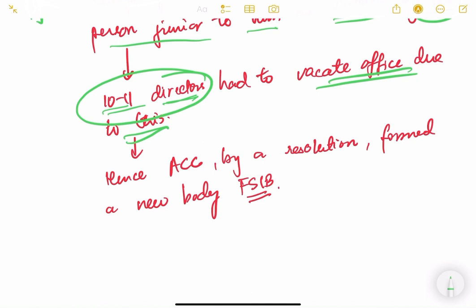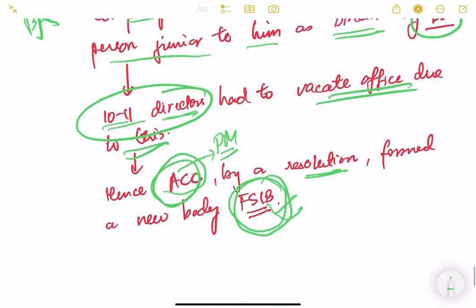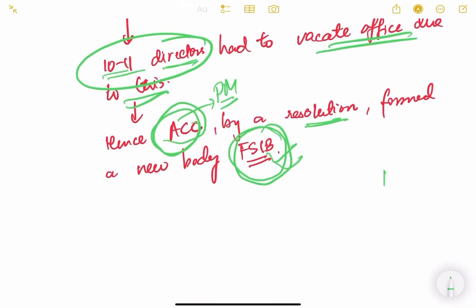That is why the Appointments Committee of the Cabinet, which is headed by the Prime Minister, decided that let us dissolve BBB and let us come up with a new institution, the Financial Services Institutions Bureau. So they passed a resolution and they formed FSIB and gave it some powers. So basically this is about the FSIB, a new body which replaced the BBB. Please keep in mind that although we have studied BBB for our knowledge in this video, BBB no longer exists and it has been replaced by FSIB. Thank you.